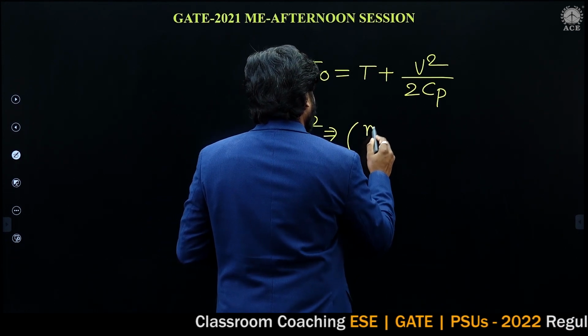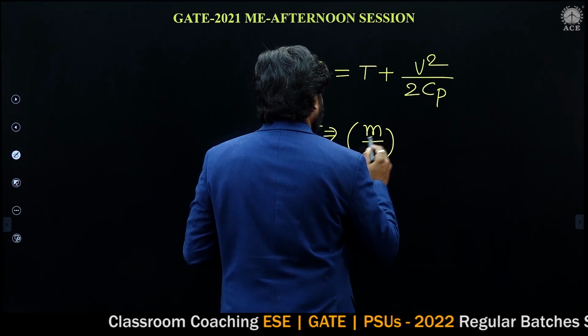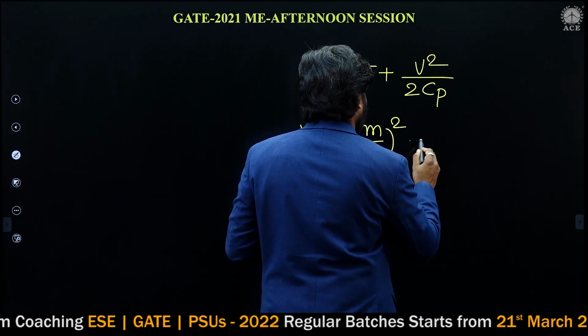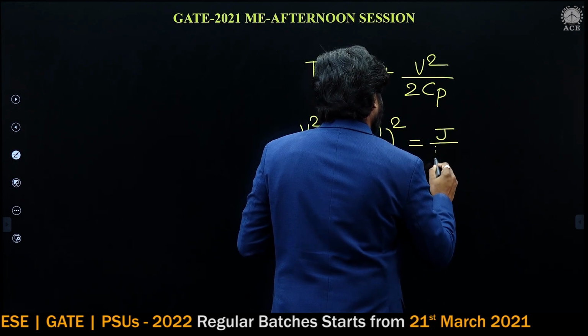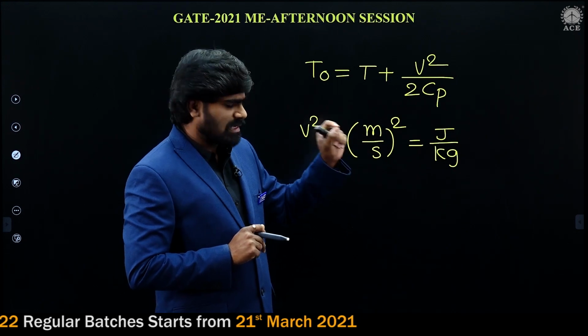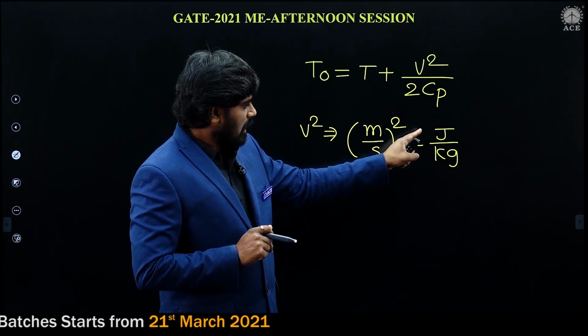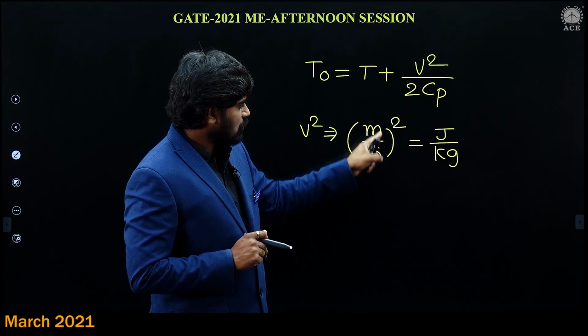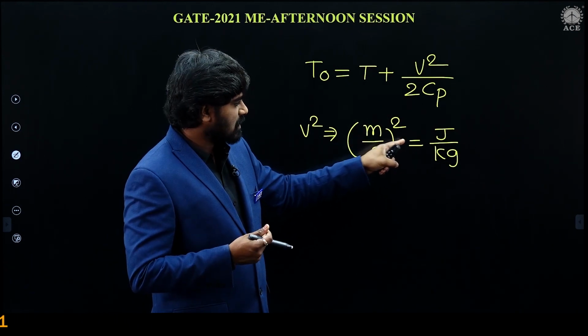V is velocity, in meters per second. Squared, that is meter square per second square. Meter square per second square is joule per kg. All these things I have explained. Once again, I am repeating: meter per second whole square means meter square per second square, which is equal to joule per kg.